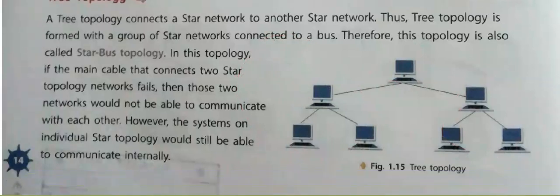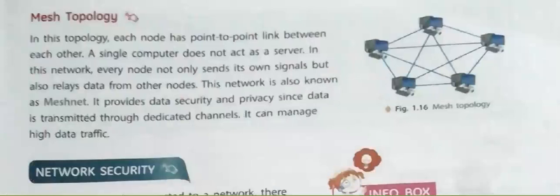After this, we have the mesh topology. In the mesh topology, everything is connected to every other PC. You can see 5 PCs are there. So every PC is connected to the other PCs. This is connected to this also. This is connected to this also. This is connected to this PC, and this is connected to this PC. And the same thing, it is connected with all the other 4 PCs. It means every PC is connected to every other PC. This is called the mesh topology.